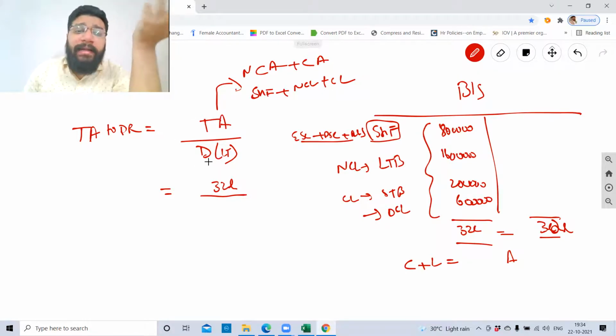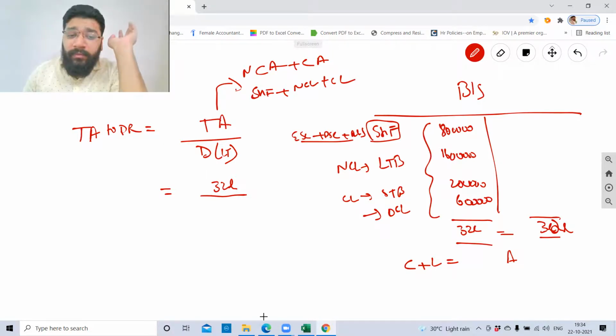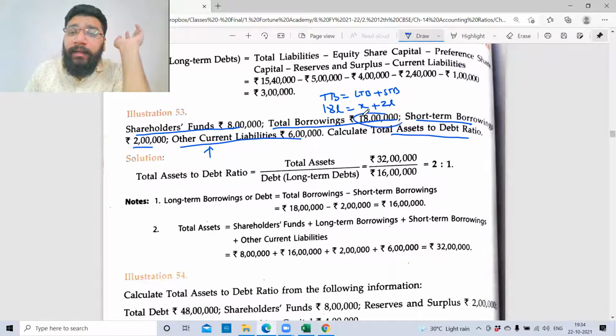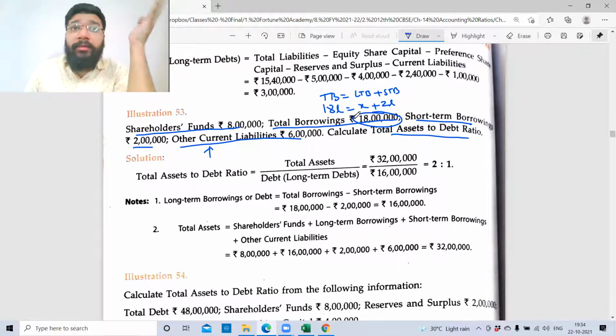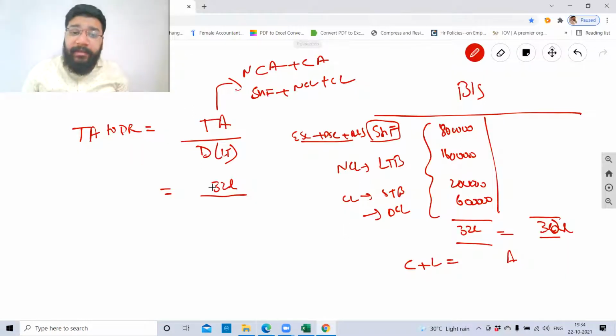Now coming to debt. Debt, I want which debt? Long term or short term? Now people in excitement, you will take full 18 lakh rupees. Boss, this is total borrowing. Total borrowing means long and short both put together. I am concerned only about long. So I need the balance 16 lakh. So 32 lakh divided by 16 lakh, which is 2:1.